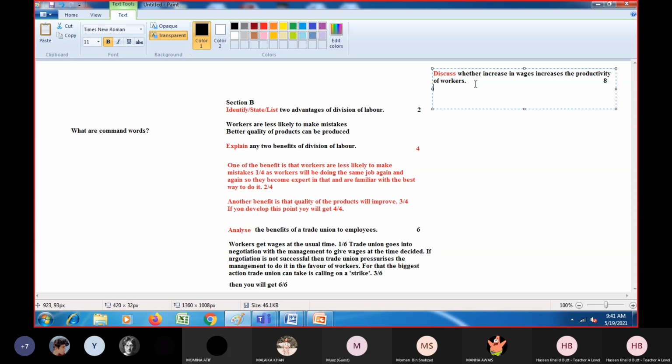That is compulsory to get 8 out of 8. It's written, discuss whether increase in wages increases the productivity of workers. So first of all, you will mention points, at least two, to explain how increase in wages can increase the productivity of workers. Okay, it can be one point only if it is well developed.